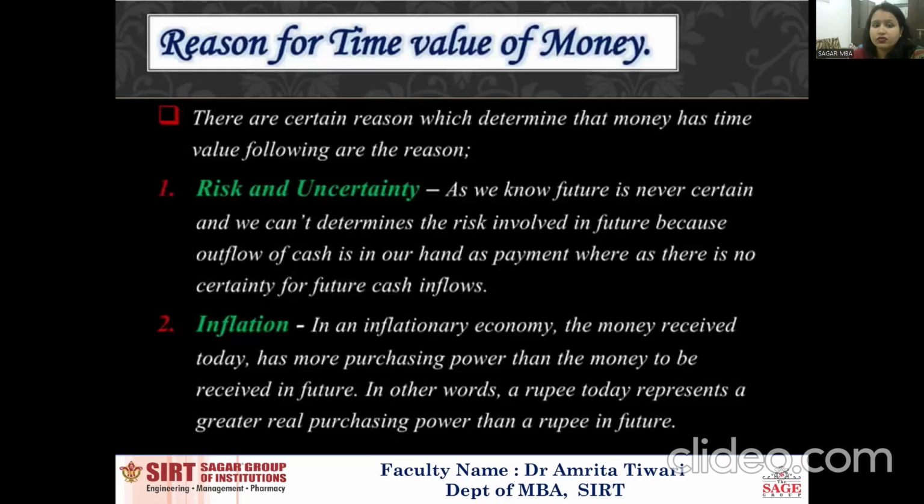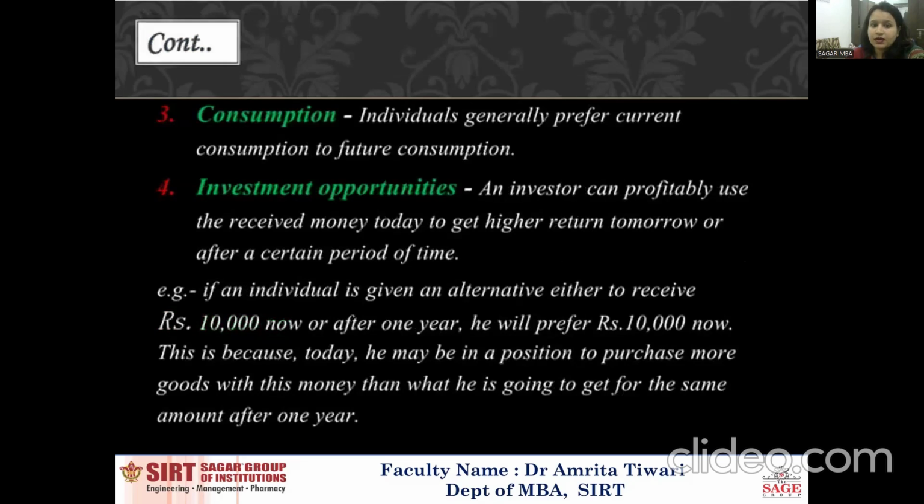And the reasons for the time value of money. Firstly, risk and uncertainty. The future is never certain, and we can't determine the risk involved, as there is no certainty about future cash flow. Inflation: in an inflationary economy, the money received today has more purchasing power than the money to be received in the future. In other words, the rupee today has greater real purchasing power than the rupee in the future. And consumption: an individual generally prefers current consumption to future consumption.